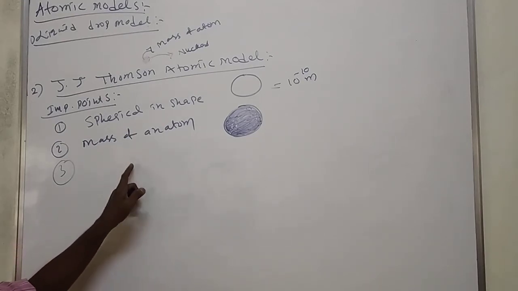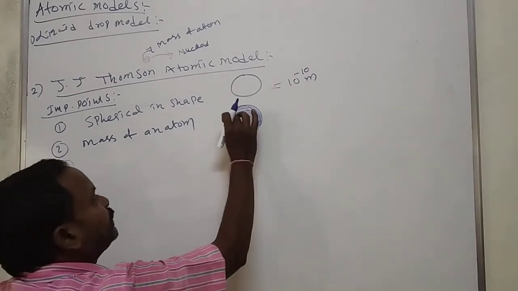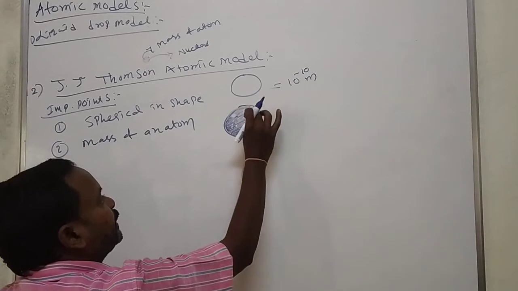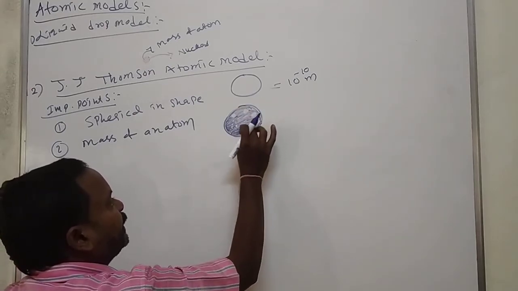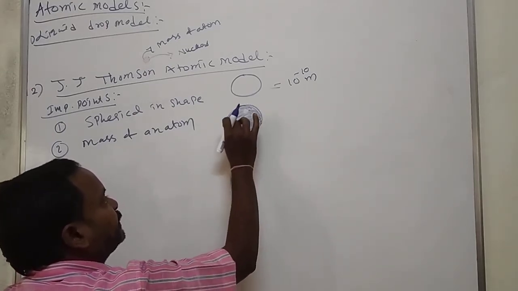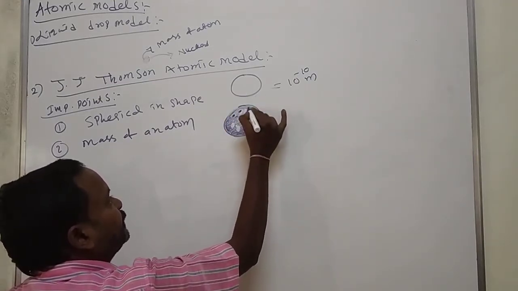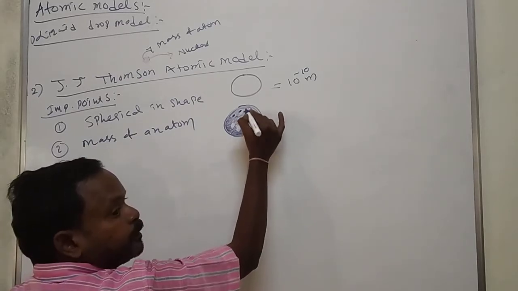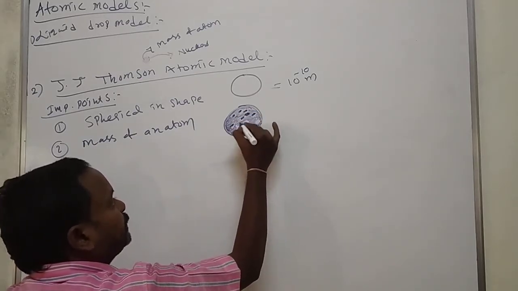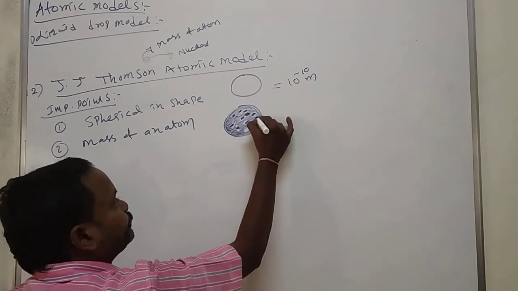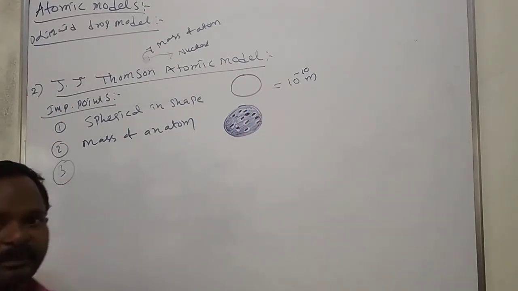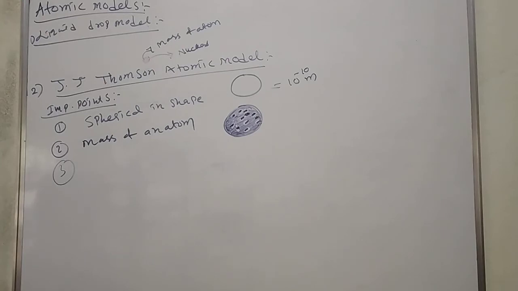But here, for controlling the electrostatic forces, electrons also occupy different places. Electrons are occupied around the sphere for controlling the electrostatic forces between protons and electrons.